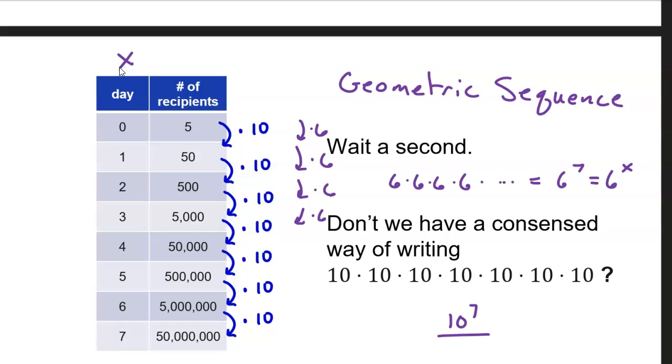So that's how we end up with an exponential function for a geometric sequence. So if we want to write a formula for this, we're probably going to have something in that form.